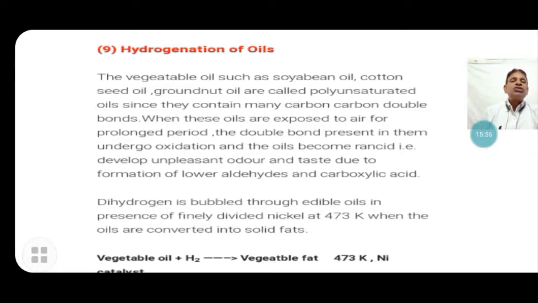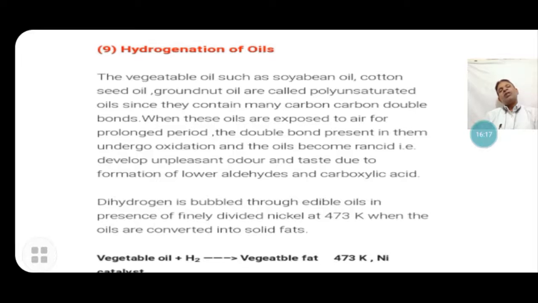When these oils are exposed to air for a long time, the double bonds present in them undergo oxidation and the oil becomes rancid, developing an unpleasant odor and taste due to the formation of lower aldehyde and carboxylic acid.